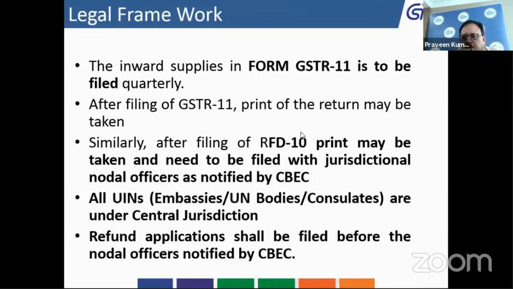Another thing which I would like to point out is that all UIN holders or embassies have to file their refund application to the central jurisdiction. So for Delhi, the central jurisdiction details are available. It is in the Bhikaji Cama Palace. Once you go through the notification, as I have mentioned earlier, you can find out the address there.